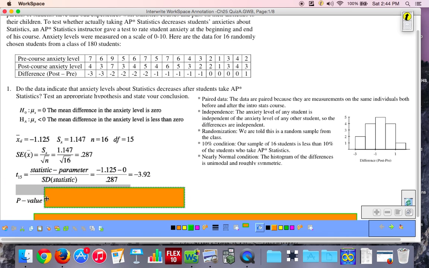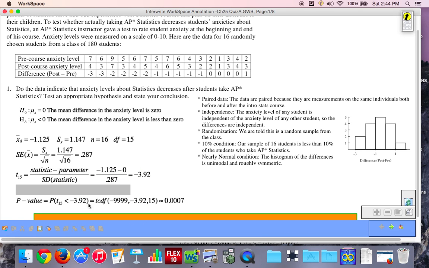So here's our p-value. That's the probability that t with 15 degrees of freedom would be less than negative 3.92. So let's take out our calculators. We're going to use the tcdf function.